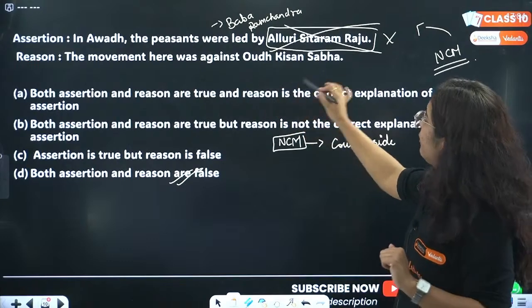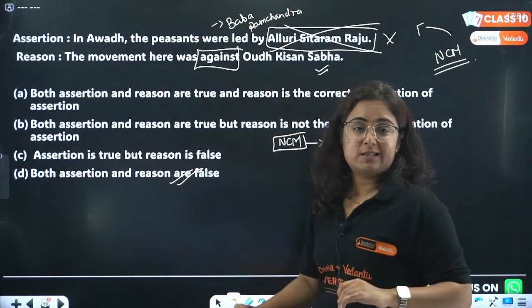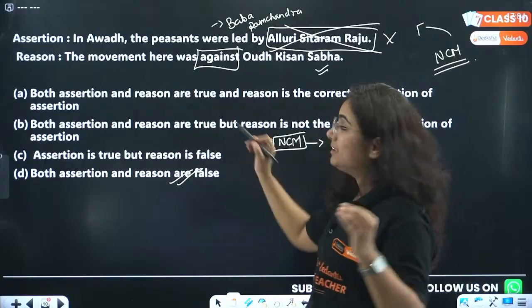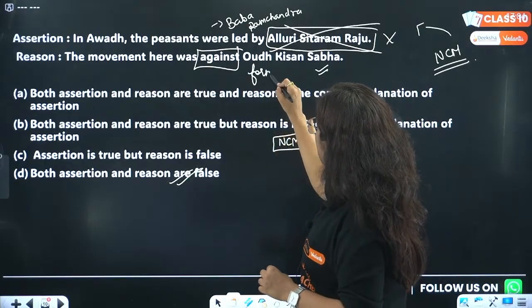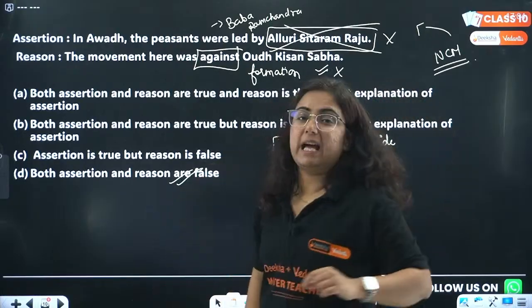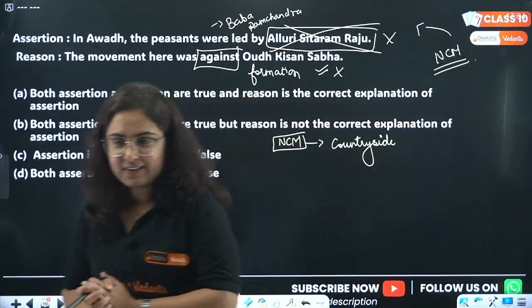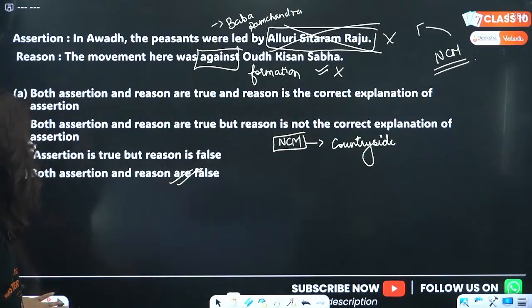The reason says the movement was against the Awadh Kisan Sabha. Beta, it was not against the Awadh Kisan Sabha. Rather, this movement led to the formation of the Awadh Kisan Sabha. And hence, both assertion and reason are false. Very good to the students who marked this answer as correct. Good going. Keep going.